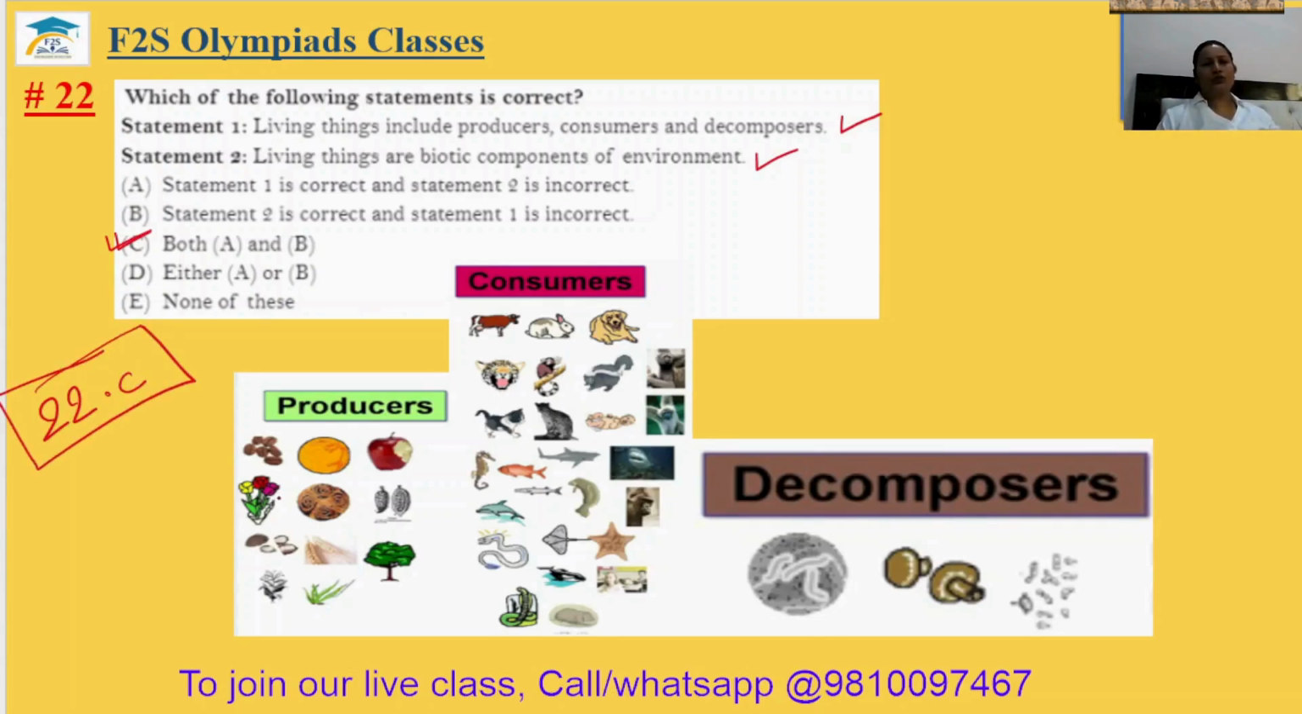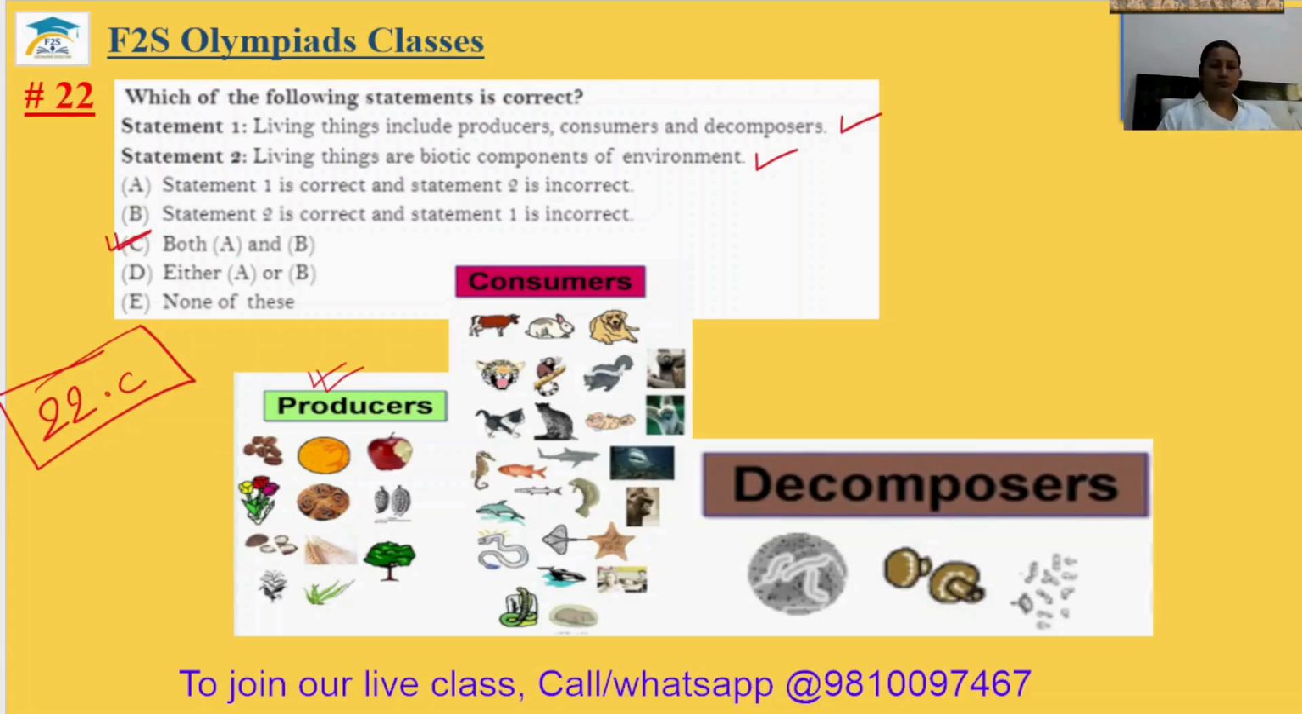You can see producers are all the plants which can do photosynthesis. Okay. Consumers are those who depend on the producers for their feeding, and decomposers are those which break down the dead and decayed animal or decayed biotic components into simple substances which can be mixed with the soil.